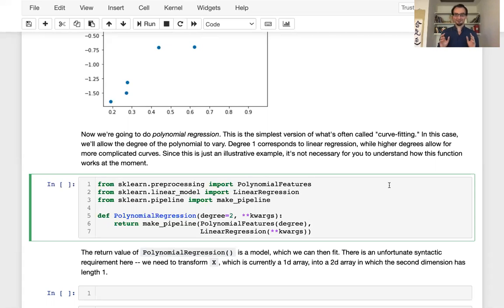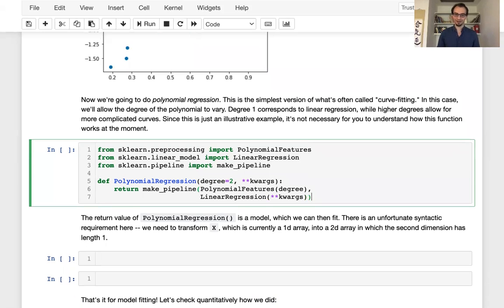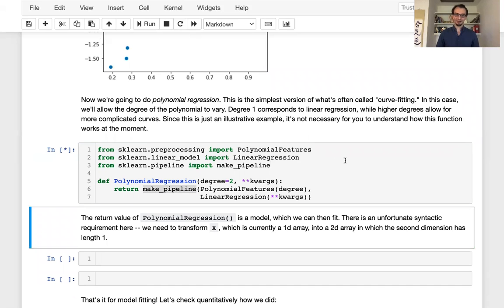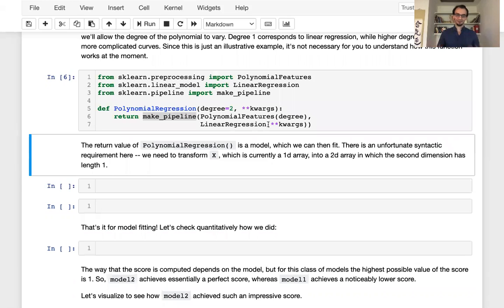So it's not important for you to understand the details of this pipeline that I've created here. This is some code for implementing polynomial regression. You are not responsible for knowing how this code works, both because it involves some tools that we haven't really talked about and will not talk about, like make pipeline, but also because I don't want you to do polynomial regression. It's a bad idea, but it's very helpful for demonstrating the problems of overfitting. So we're going to do that today. So here is our function that will do polynomial regression for us.